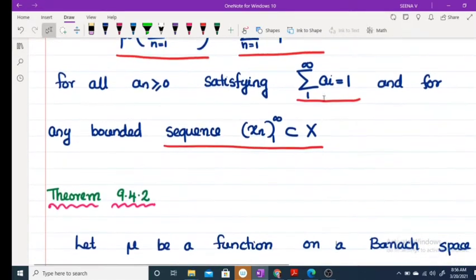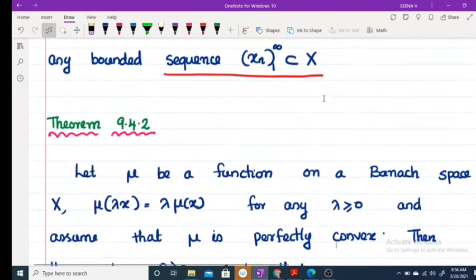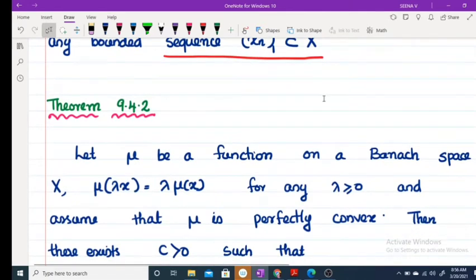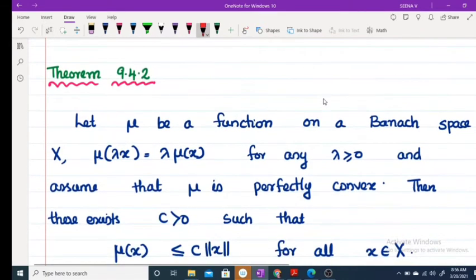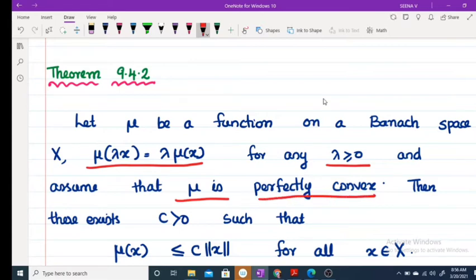Now, moving to one theorem. Let mu be a function on a Banach space X which satisfies the condition mu of lambda x equal to lambda times mu of x for any lambda greater than or equal to 0, and assume that mu is perfectly convex.